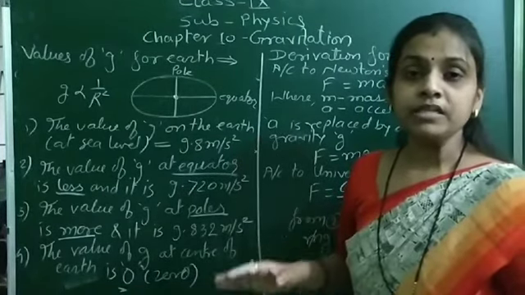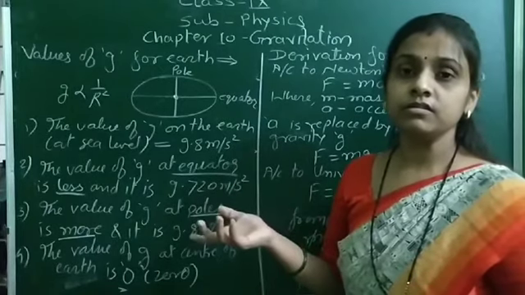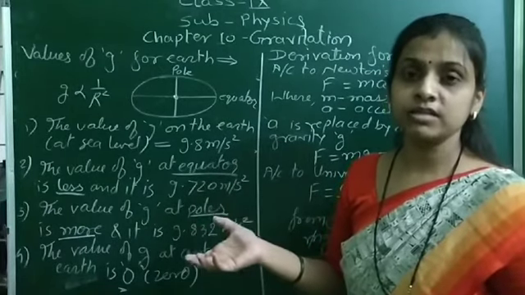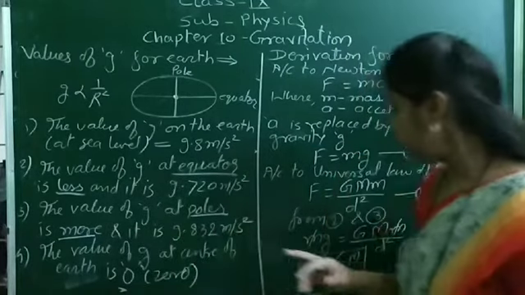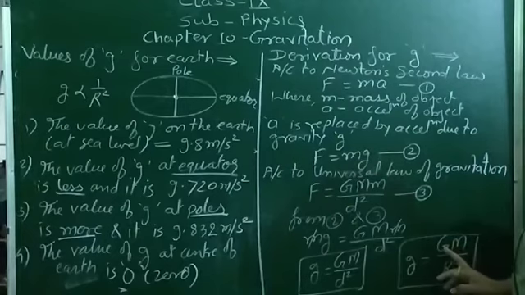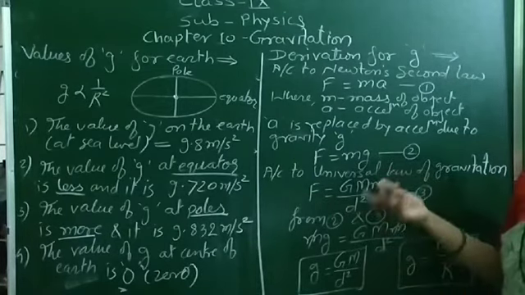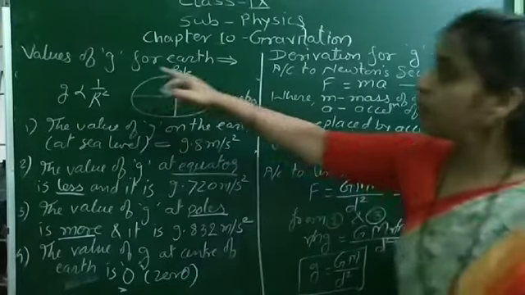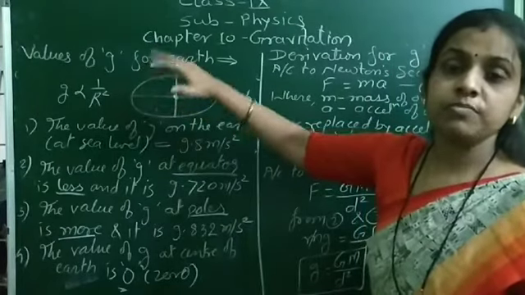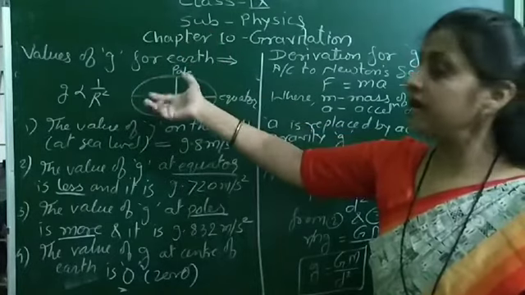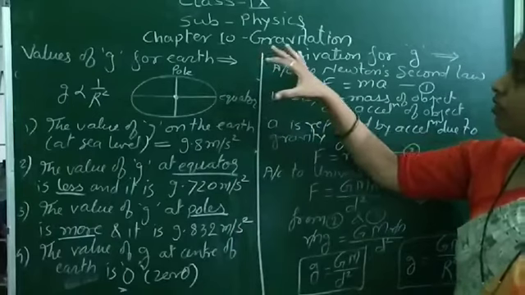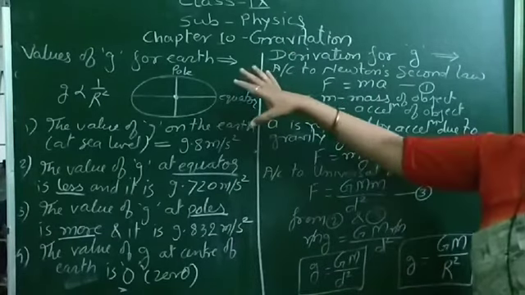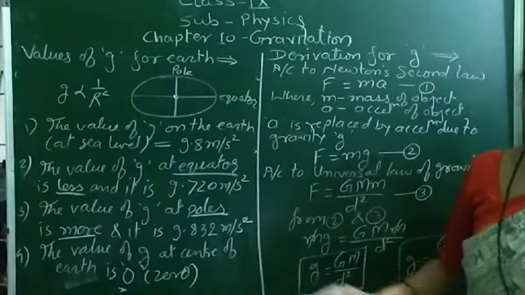So there are two constants. One is the universal gravitational constant, which is denoted by capital G, and the value of capital G remains constant all over the universe or for all the planets, but the value of small g changes from place to place. So as we change the planet, the value of g gets changed. So hope you understand the derivation for g and which are the values of g for Earth. Okay.